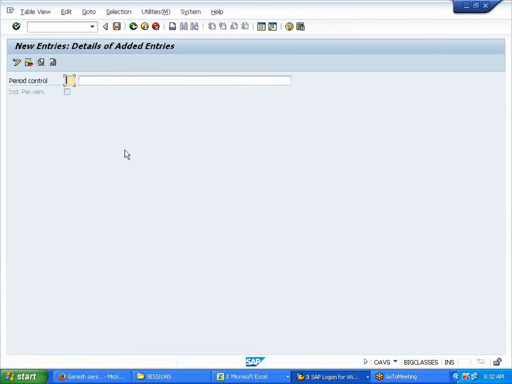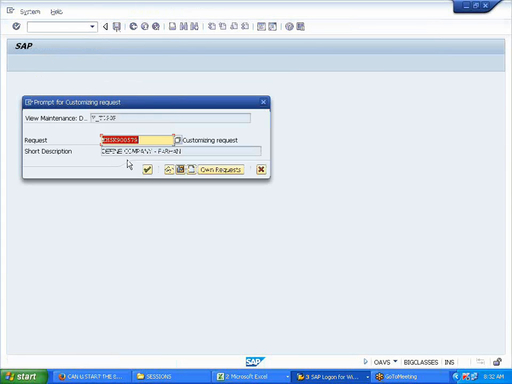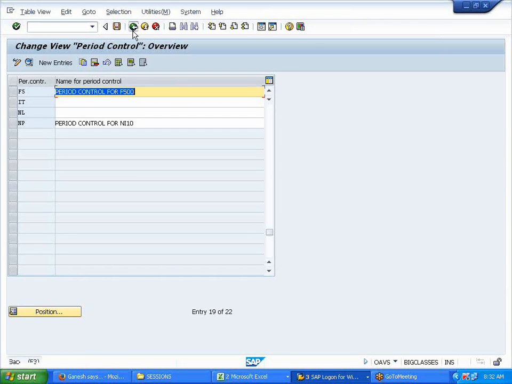New entries. I'm saying F5 period, F500. It's just like a variant. It's a variant F5. I've done nothing, it's just like a variant.